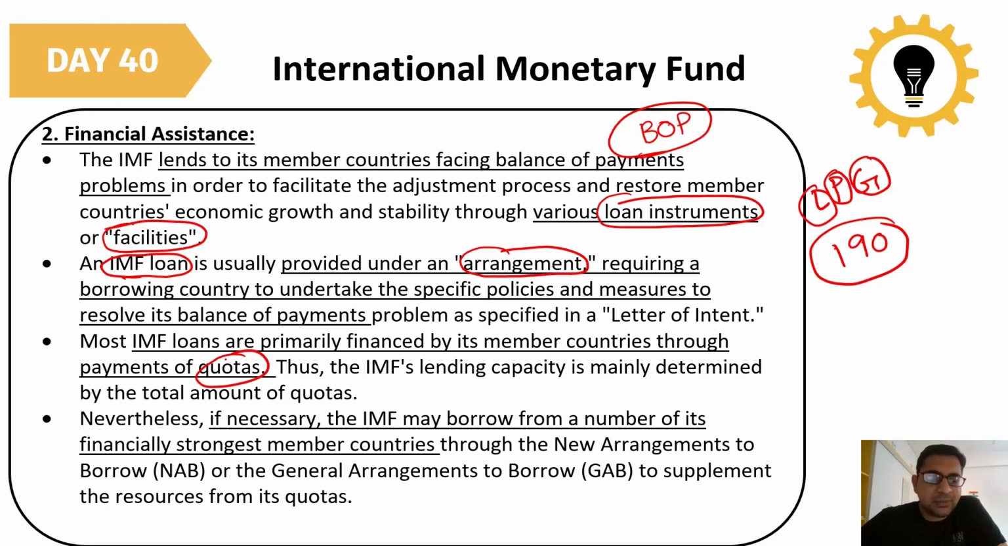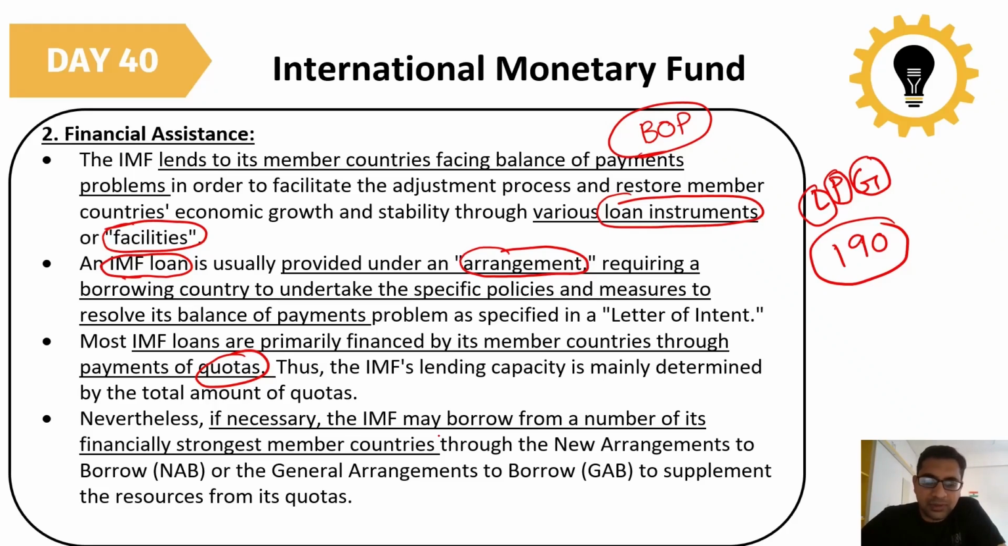But sometimes the IMF is not having that much money, so if necessary the IMF may borrow from a number of its financially strongest member countries. Like if there is an issue and the IMF does not have enough money at that time, it can go to various countries. Right now some of the economically strong countries are China, Japan, the USA, all these countries.